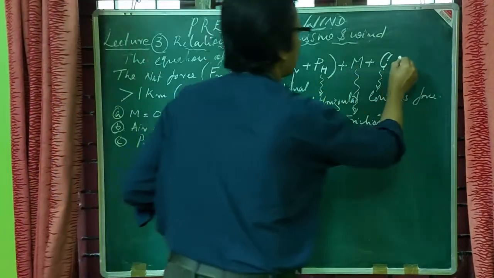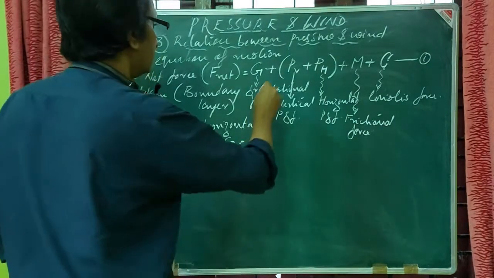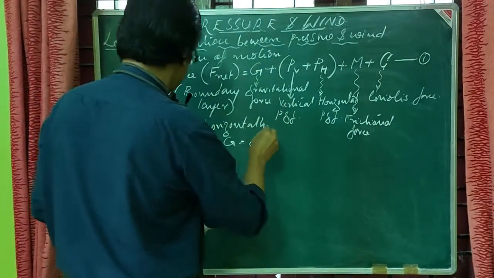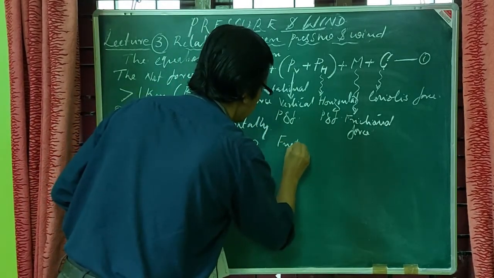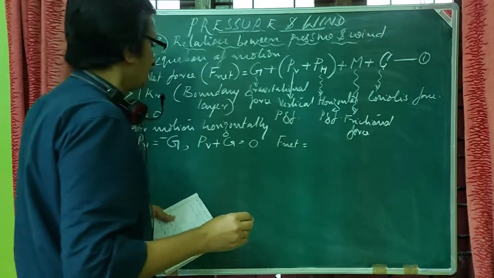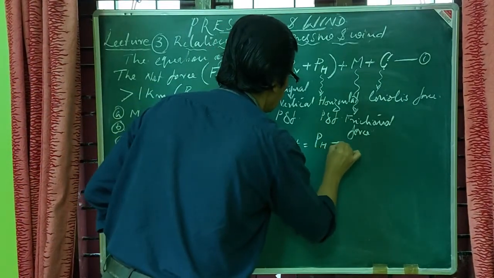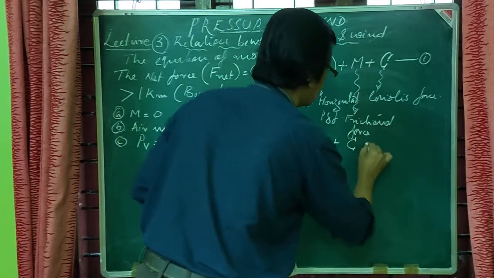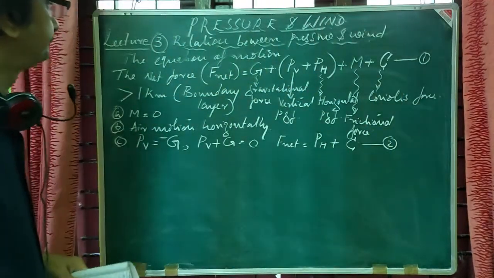Let this be the first equation. Finally, we can express F net, or the net force, as PH plus C alone. Let this be equation number 2.